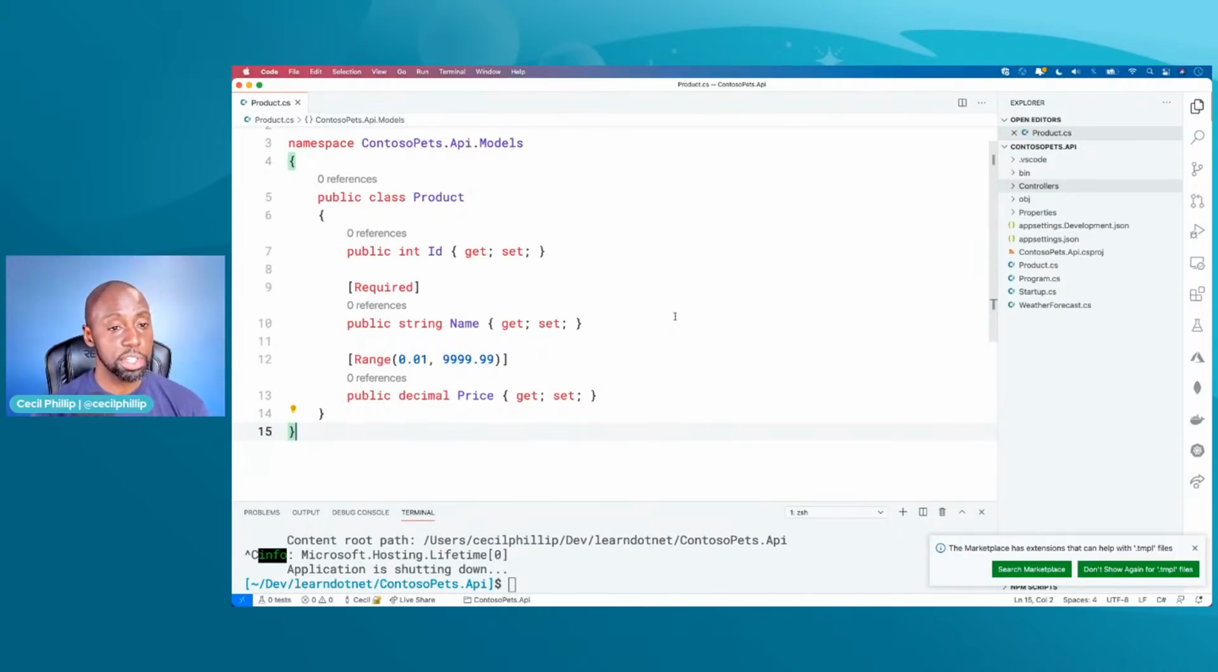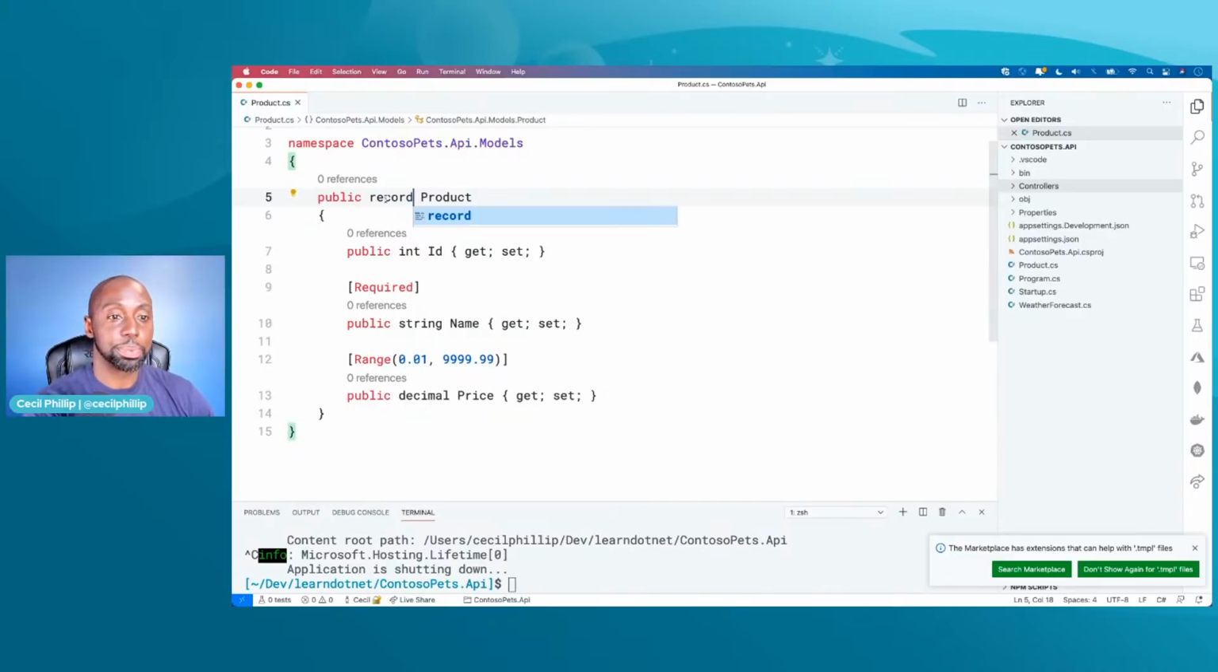Now, since we're using C# 9, we actually have the option to use another type of class or another way to model our code. And that's called records. It's something that I wanted to show you all today. So I'm going to change this to use a record, and then I'm going to tell you why I changed it to use a record. But let me change this code for you first.